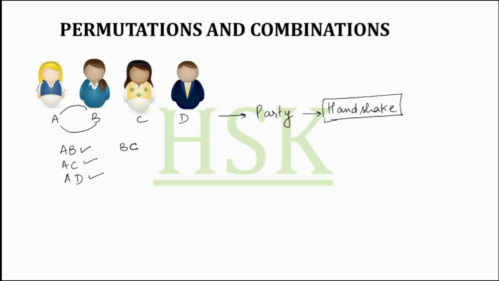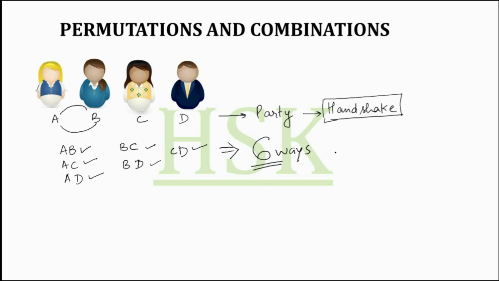Then B shakes hands with C. B shakes hands with D. And last of all, C shakes hands with D. So these are the number of ways. Other ways are just repeated. On counting, I get the total number of ways as 6. So there are 6 ways in which a handshake can be done.